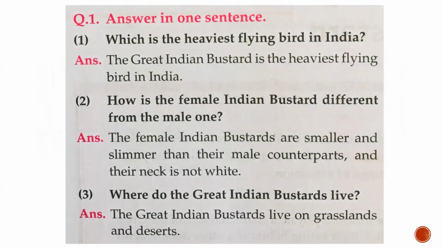Which is the heaviest flying bird in India? Now this whole lesson is related to the Great Indian Bustard. So from this lesson we came to know the Great Indian Bustard is the heaviest flying bird in India. Number 2, how is the female Indian bustard different from the male one? Means, what is the difference between a male and female Indian bustard? Answer is, the female Indian bustards are smaller and slimmer than their male counterparts and their neck is not white.